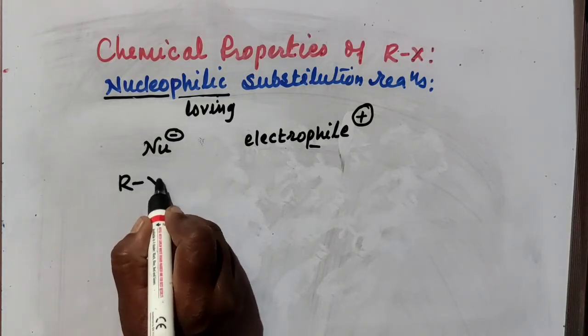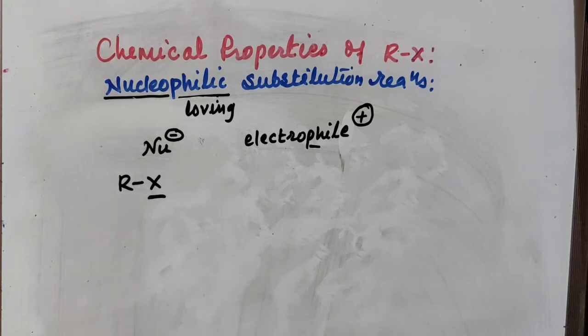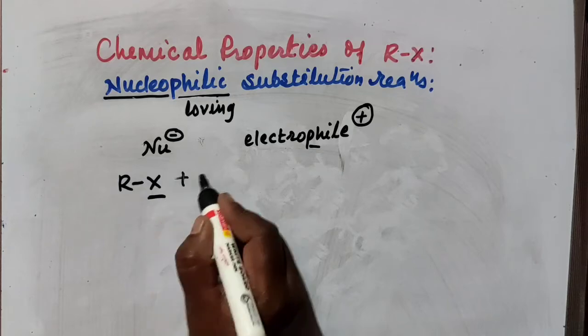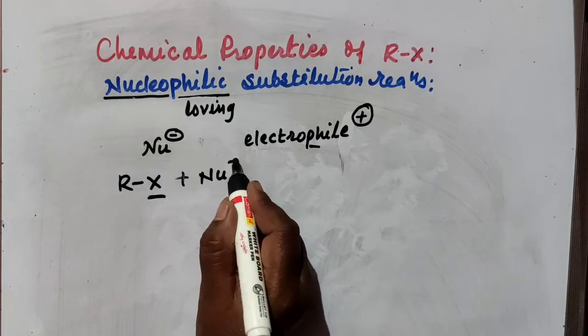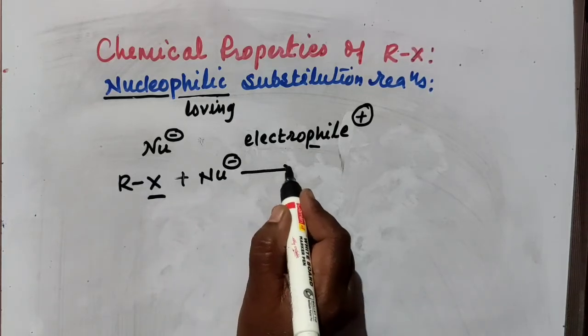If you consider RX, then X is a nucleophile because it is more electronegative. After breaking the R-X bond, it takes both the electrons and acquires a negative charge. In nucleophilic substitution reactions of RX, alkyl halide, X is every time replaced or substituted by another nucleophile, so that there is a formation of the desired product.